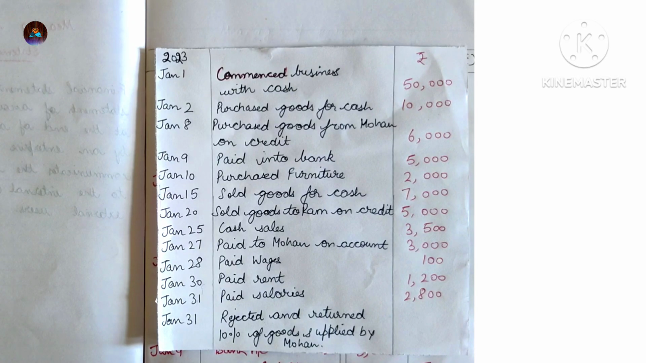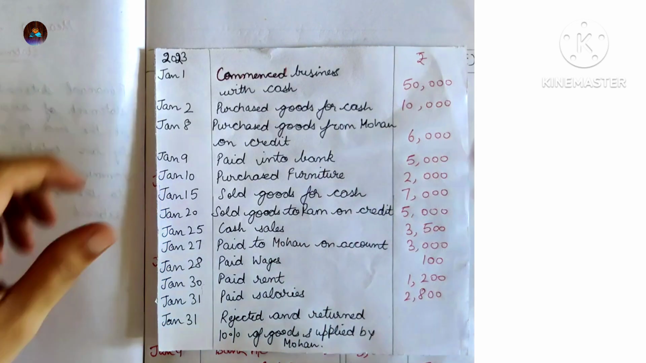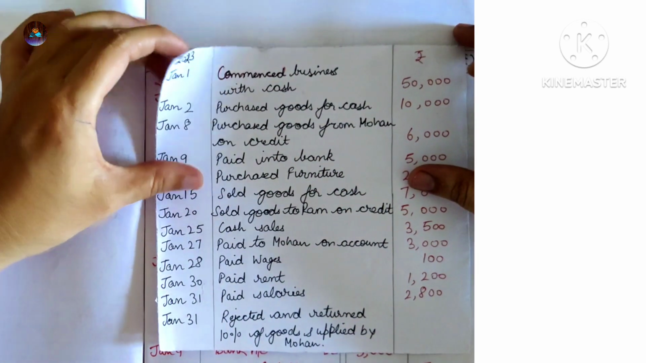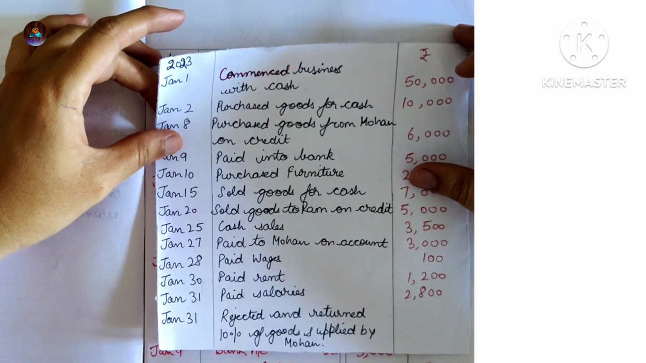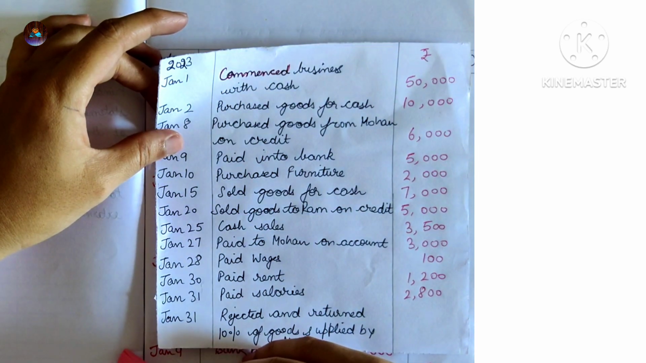Hello everyone. Today we are going to discuss a very simple question about journal entries. So let's start. Here is the question. 2023 January 1, commenced business with cash 50,000 rupees. So the business has been started with cash.